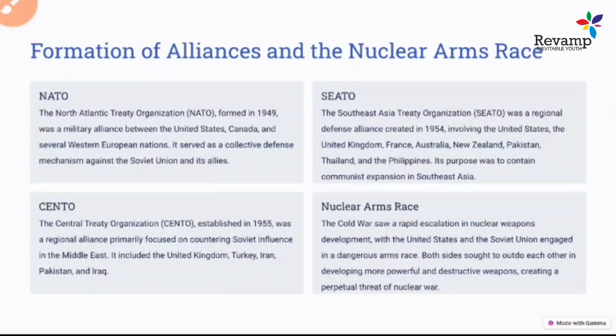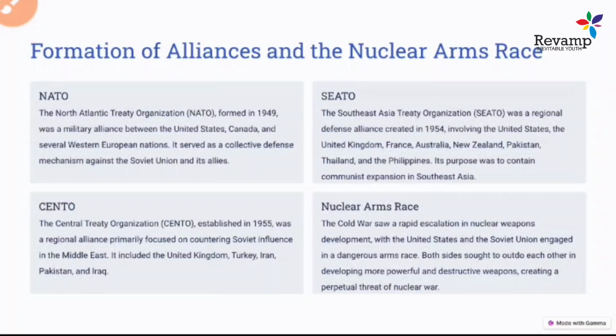With the formation of these alliances, you can understand the fear in the minds of the USA about the expansion of socialist ideology or the Soviet Union. So this is what led to the formation of alliances during that time period.